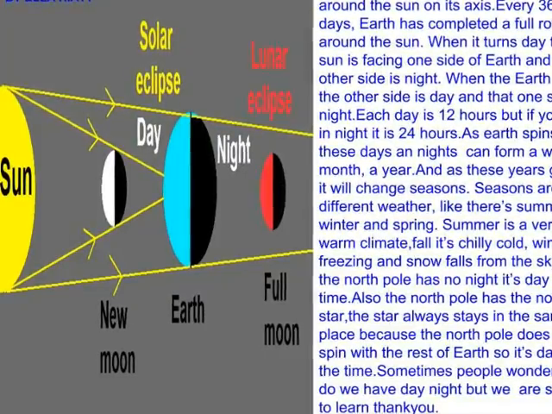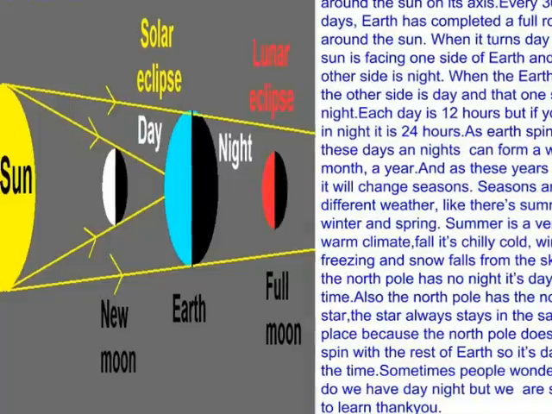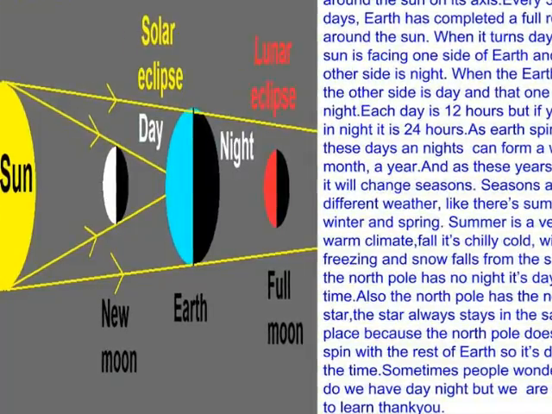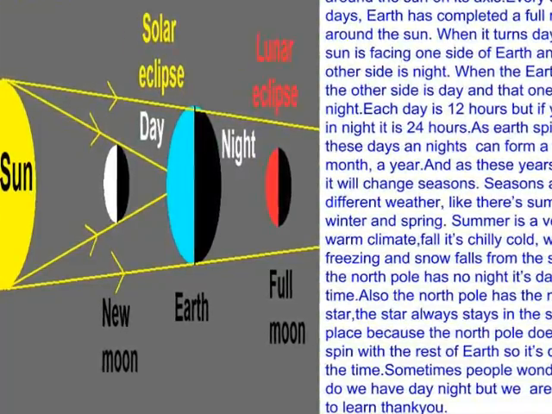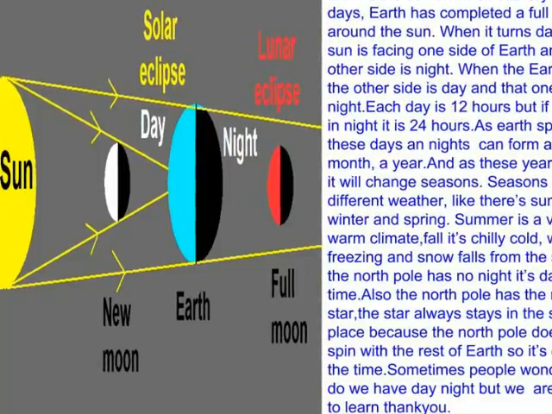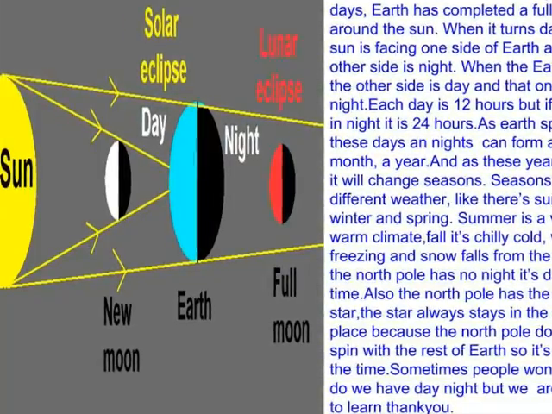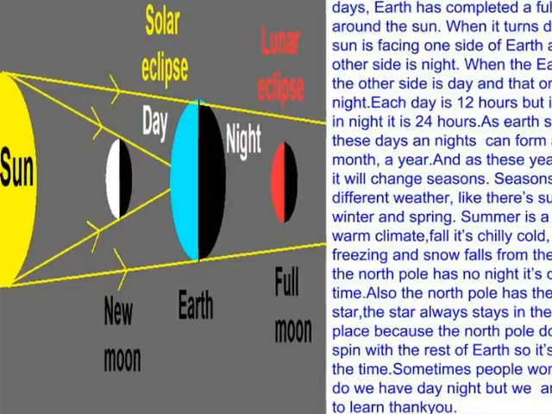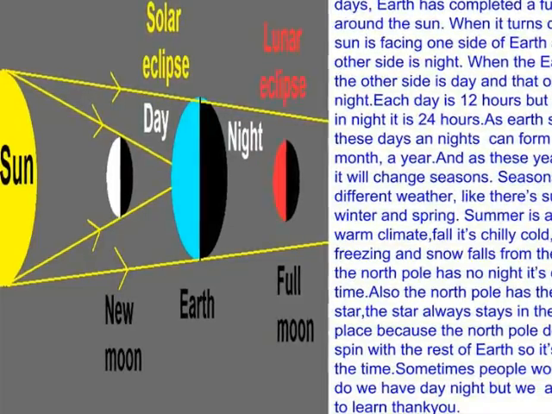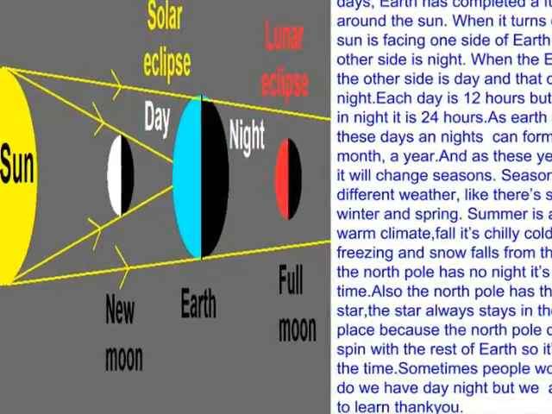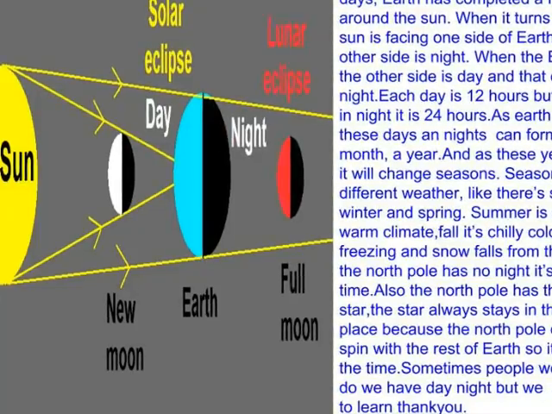Each day is 12 hours, but if you add in night, it is 24 hours. As Earth spins, these nights and days can form a week, a month, a year. And as these years go by, it will change seasons. Seasons are different weathers, like summer, fall, winter, and spring.